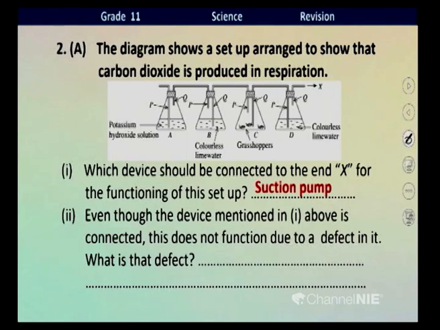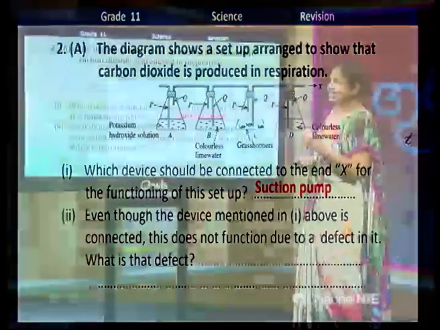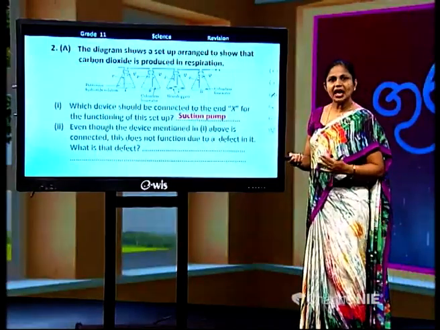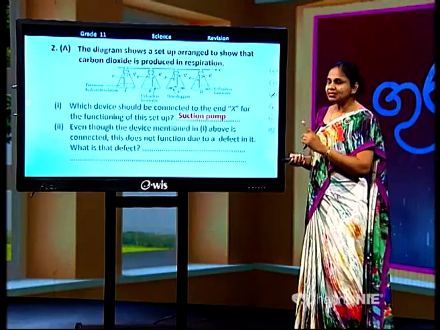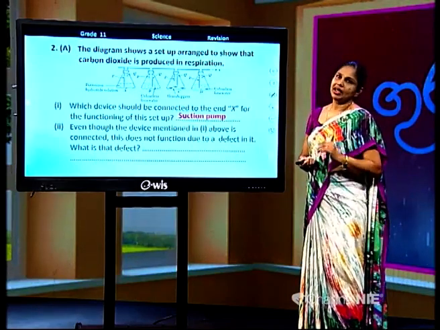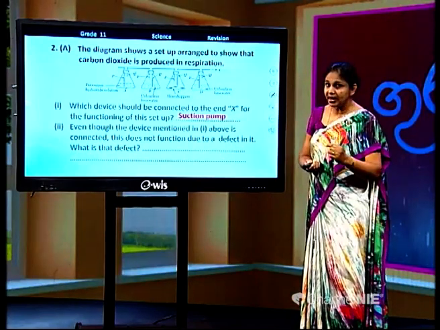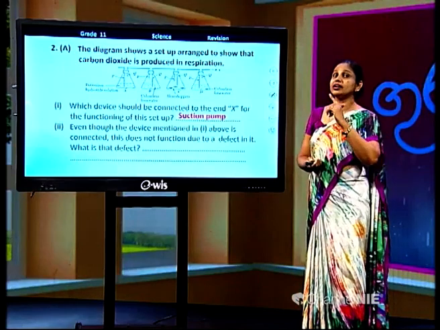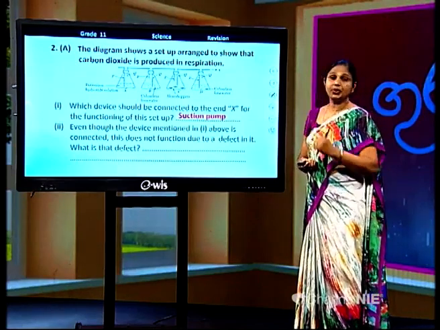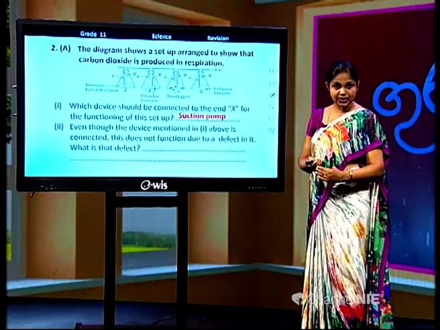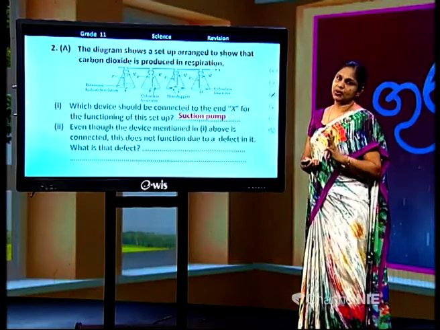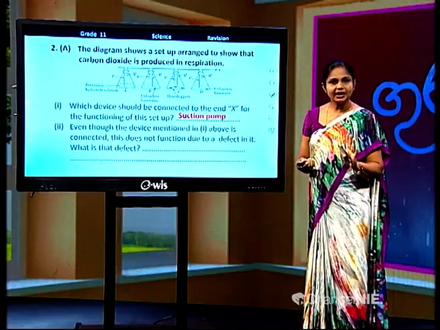When the Q is inserted into the liquid, lime water, then how can airflow occur to the other? Airflow is blocked. Then this must be the defect here. Therefore, that Q tube in flask B must be shortened and P tube must be inserted into the solution, lime water. This is the defect in this particular setup. Okay? Right.